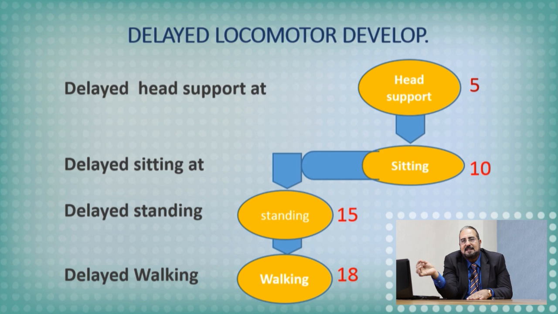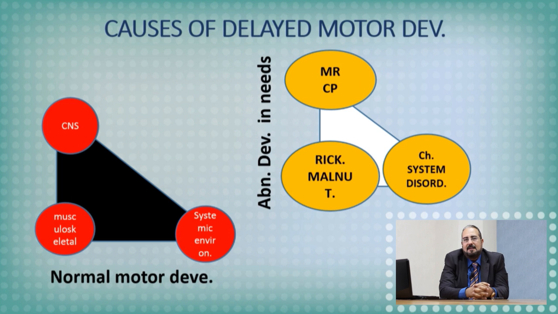And the frank example of this is rickets. So back to the question, rickets affecting the development rather than the growth. This is the development, and affecting which aspect of development? The gross motor development. Because delayed sitting, delayed standing, delayed walking. But what about the growth? Nothing about the growth. He eats, he gains weight, he increases in size, but the only problem he has is that he cannot do the gross motor development.